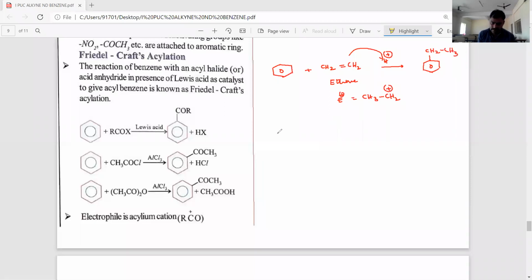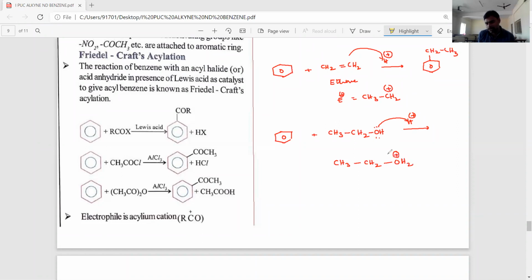Instead of this, the same Friedel-Crafts alkylation product we can also prepare when benzene reacts with alcohols, CH3CH2OH, ethyl alcohol, in the presence of acidic medium. In the presence of acidic medium, the OH group is electron rich. It abstracts an H+ ion and produces CH3CH2OH2+ with a positive charge.